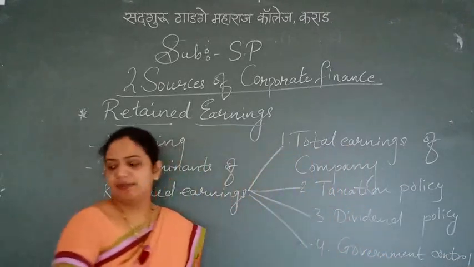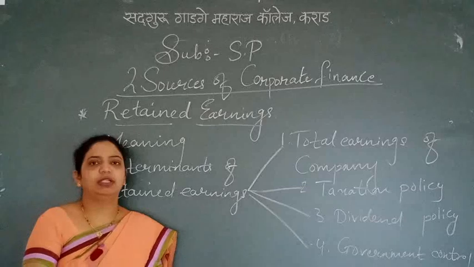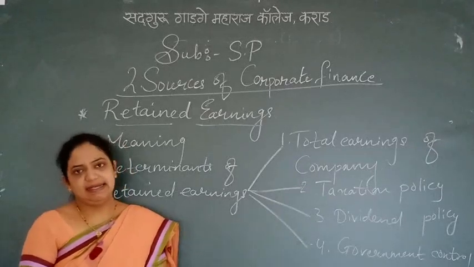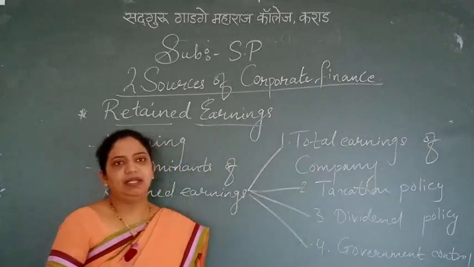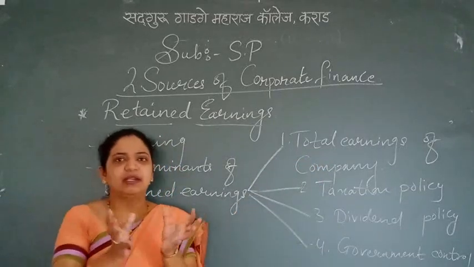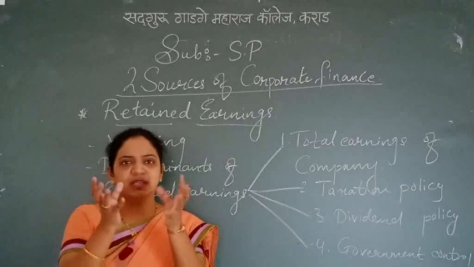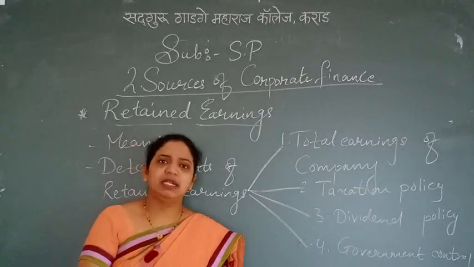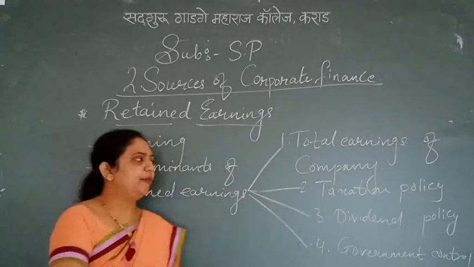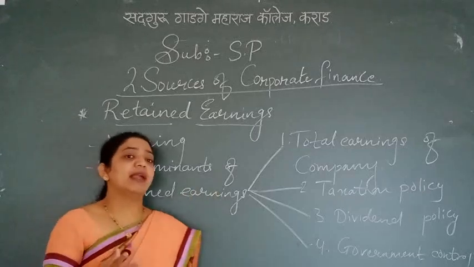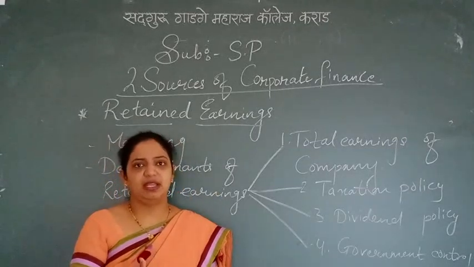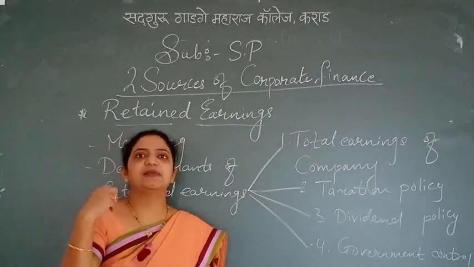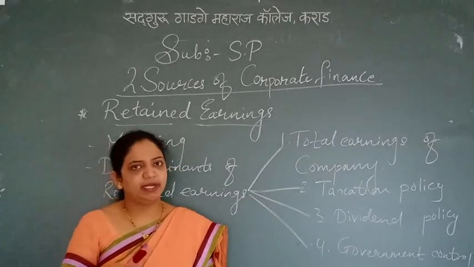Okay, let's start now by seeing the determinants of the retained earnings. In the determinants, the first point is total earnings of the company. Determinants tell us what exactly goes into the retained earning. In the determinants, we will come to know only these 4 points. Why? Because retained earning totally depends on the determinants, how the control is there, how the different types of policies are imposed by the government, etc.